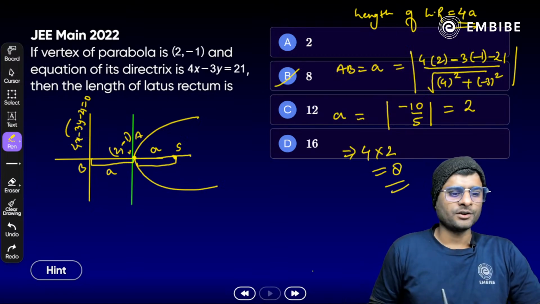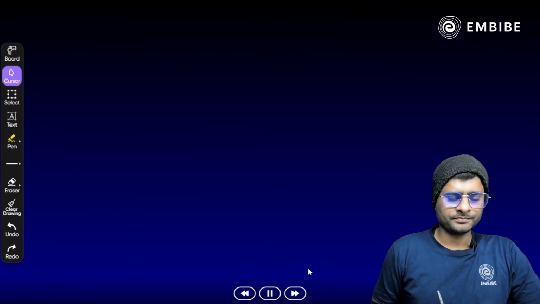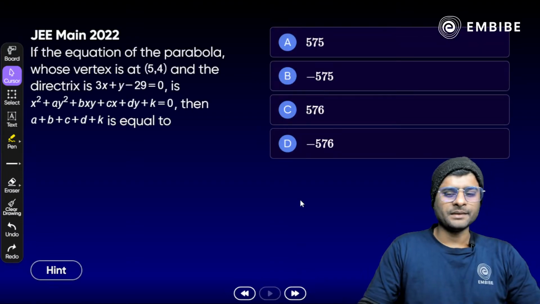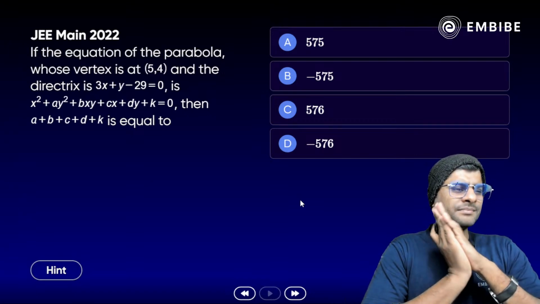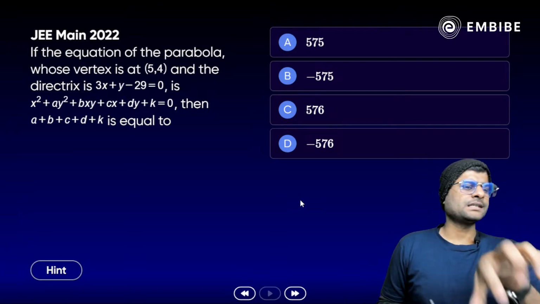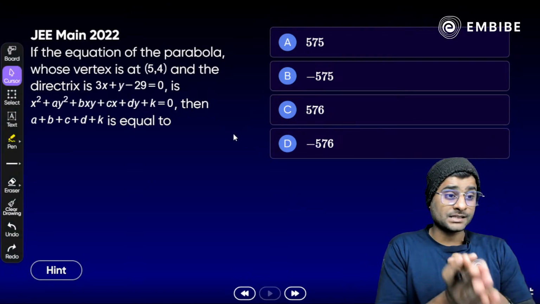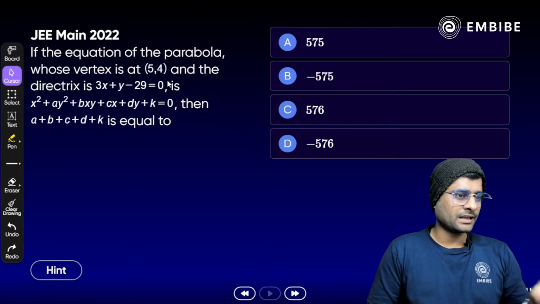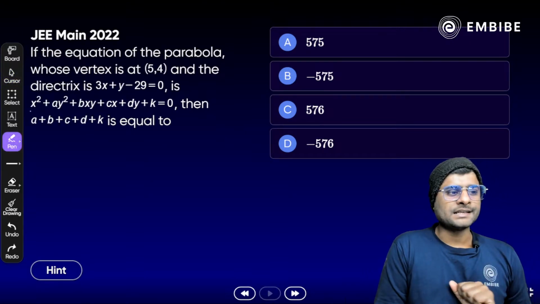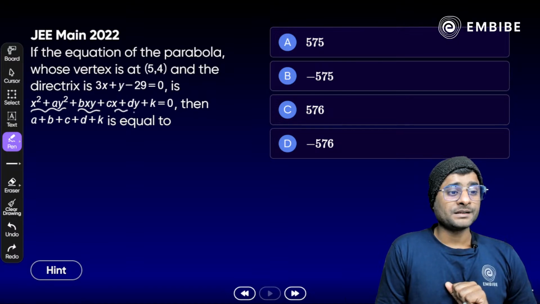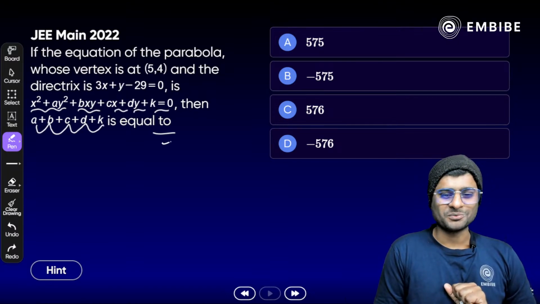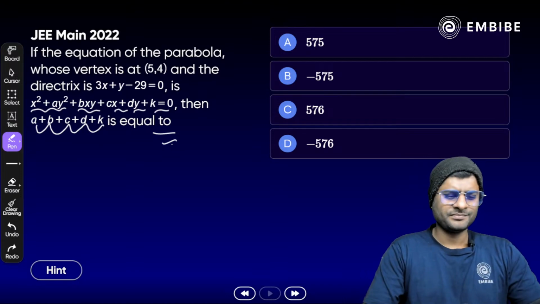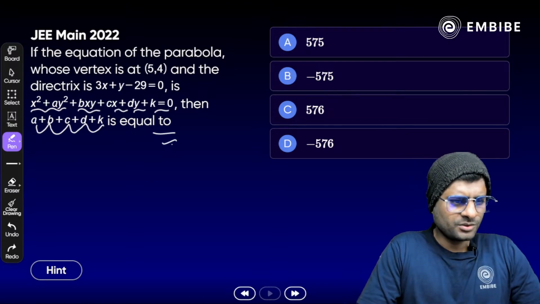Focus on our next question here. The next question, take a look here. Next part, JEE Mains 2022. It is a very good question, the same pattern you can say, but easy. If the equation of a parabola whose vertex is 5, 4 and the directrix is 3x plus y minus 29 is, look at the equation of parabola, it is given already here. x square plus ay square plus bxy plus cx plus dy plus k is equal to 0. Then find the value of a plus b plus c plus d plus k. Yes, anyone? Any idea how to solve? Somewhat similar to the last one we can say.